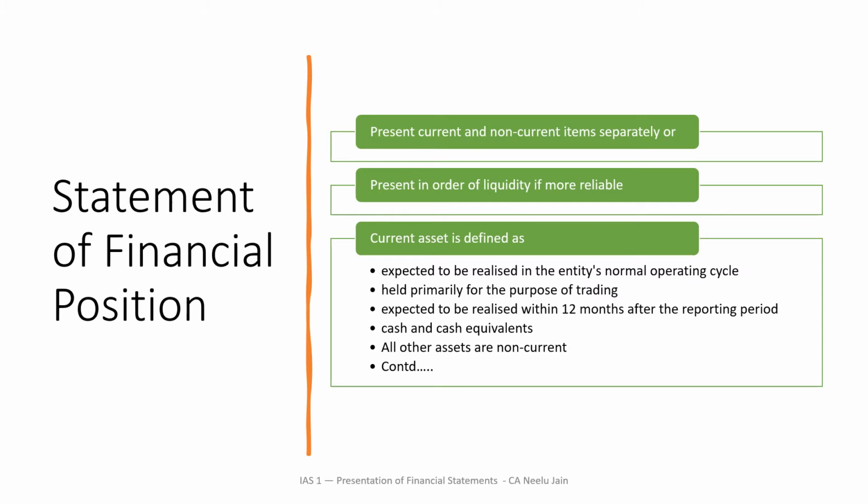So basically those items which are a normal part of the operating cycle, or items which are used for trading, or any item in your financial statement which is expected to be realized within 12 months after the reporting period, is to be considered as a current asset. All other line items have to be considered as non-current.